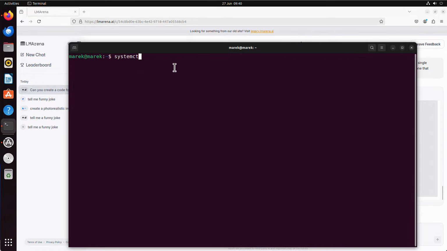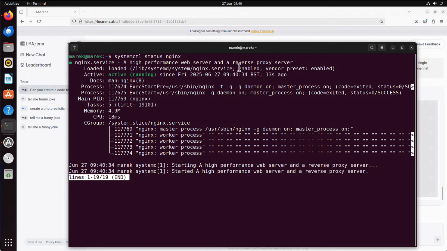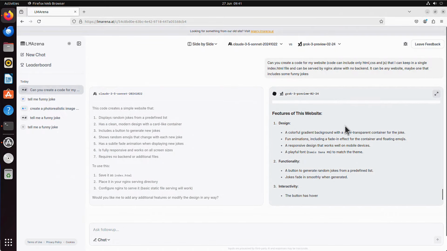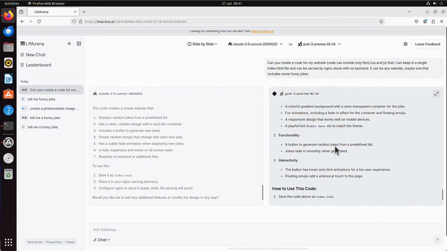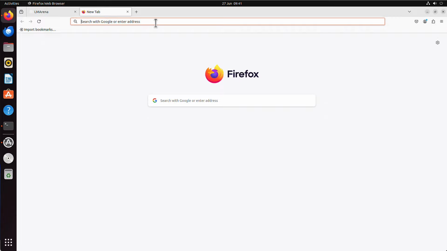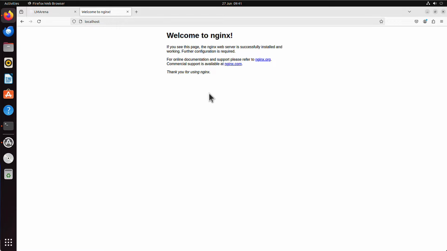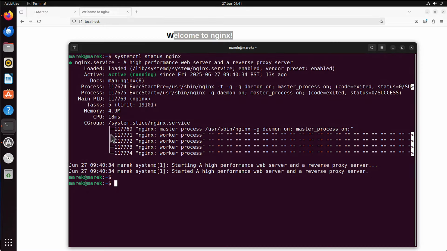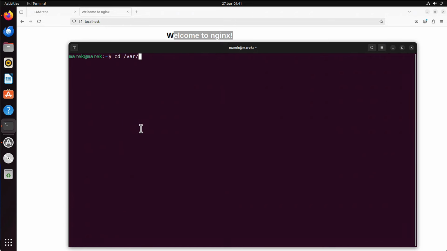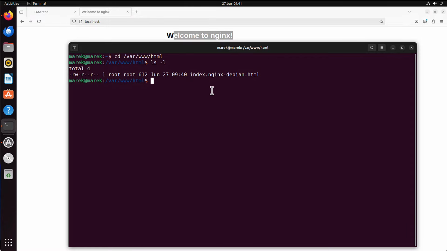I can check with systemctl status nginx. And it is up and running for 13 seconds. Okay, that's cool. So if it's running, it already serves a website. Oh, look at that, Grok is still creating that. No, it's created, and it creates really good instructions, it looks like. All right, so let's open another window. If I run http localhost, yes, that's the response from nginx. So if I go here, maybe clear again, cd /var/www/html, ls -l. So this is basically this text index.